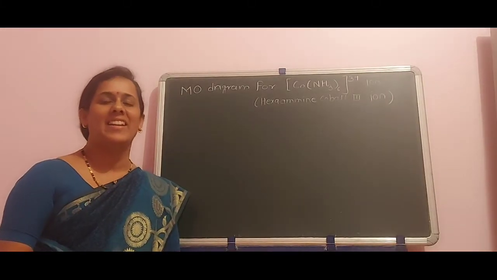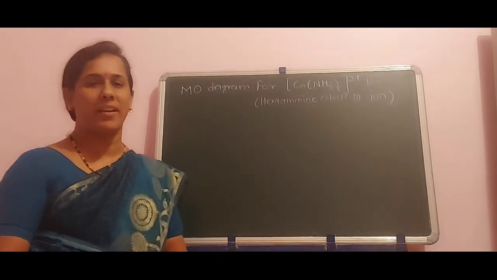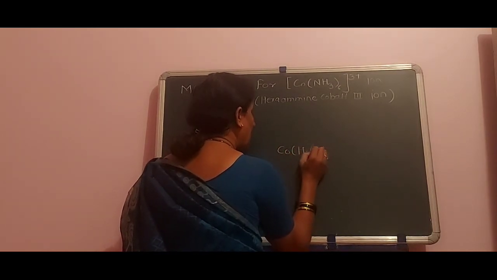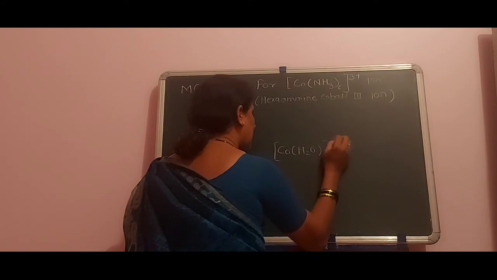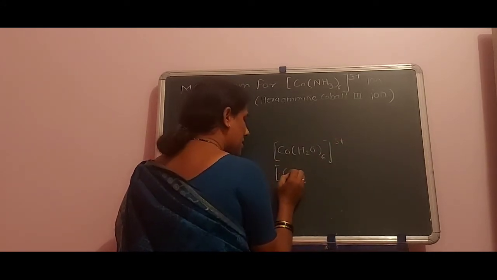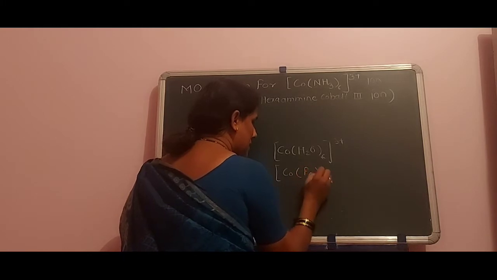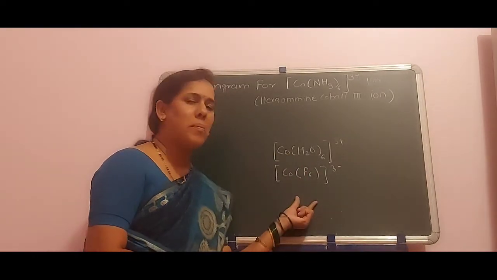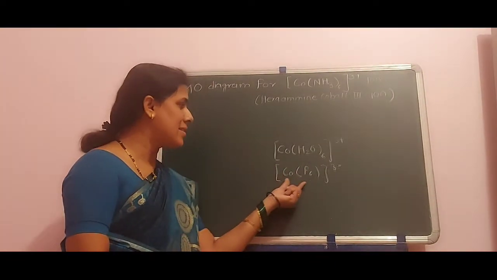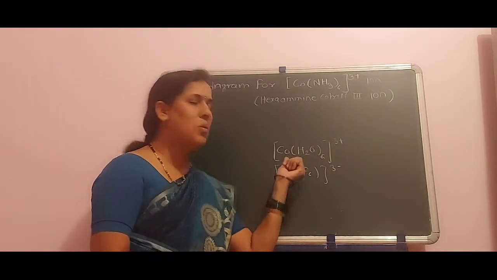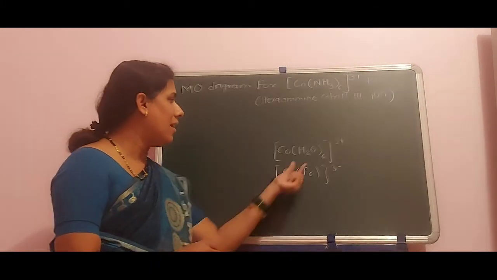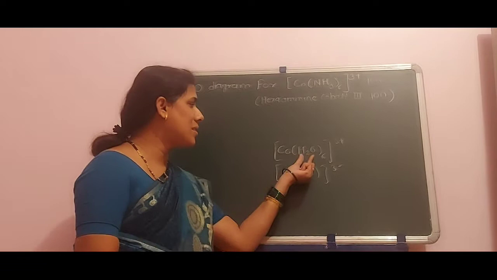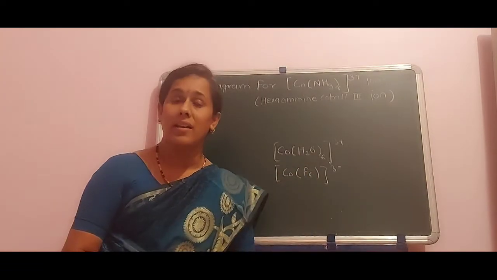Hello everyone. In the last two lectures, we have studied the MO diagram for first the [Co(H2O)6]3+ ion, and second the [CoF6]3- ion. In these octahedral complexes, Co, that is cobalt, is the center metal ion, and the remaining H2O and F- are the ligands. H2O is a neutral ligand while F- is a weak ligand.